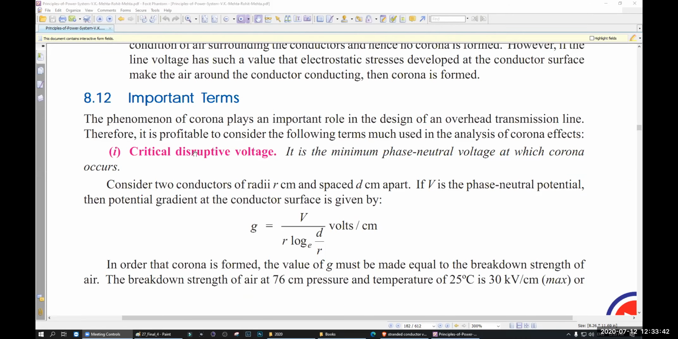So important terms, number one is critical disruptive voltage. This is the minimum phase to neutral voltage at which corona occurs. That means if you give more voltage than this voltage, corona will definitely occur. If you give less voltage than this critical disruptive voltage, corona will not occur in normal weather. Okay?